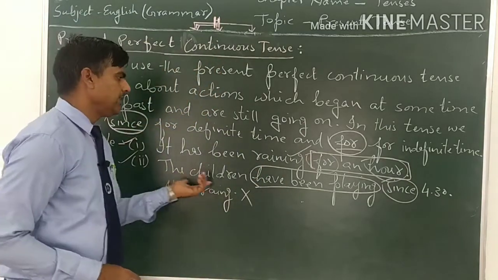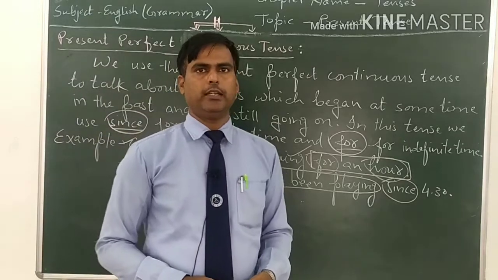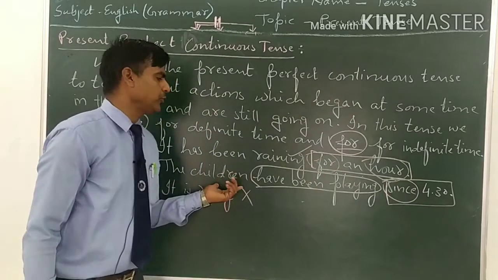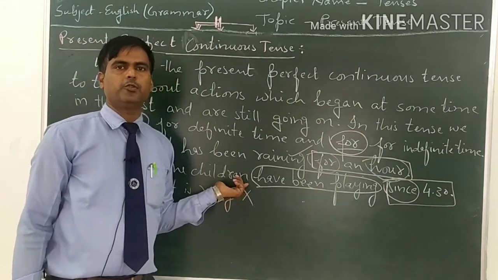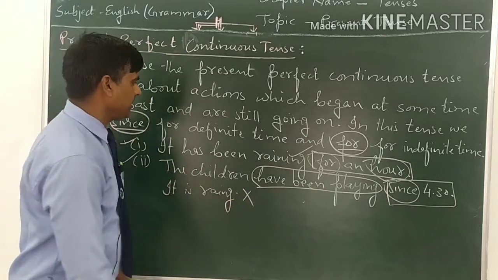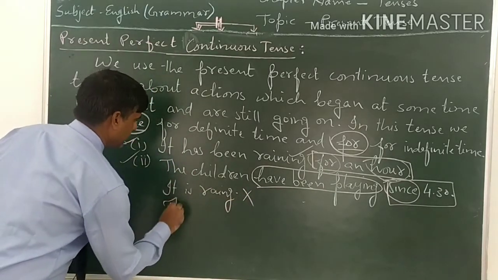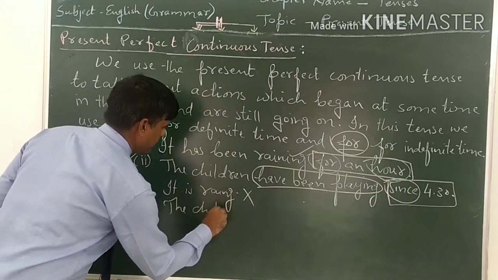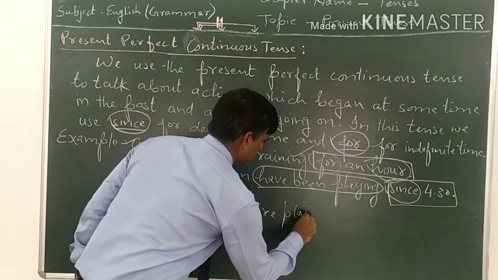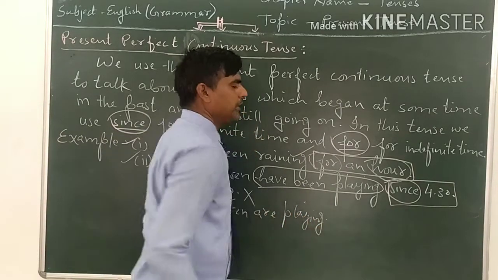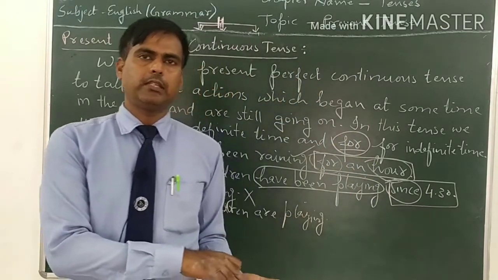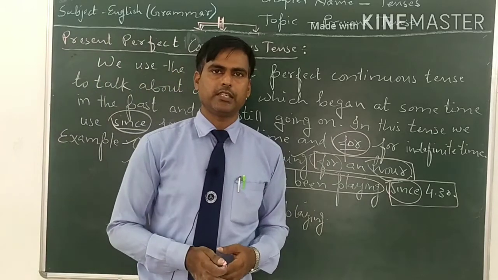For example, the children have been playing since 4:30. If we remove this time, then we will not use it in present perfect continuous tense. Then we will use it in present continuous tense. Then the sentence will be, the children are playing. So this is the difference between present continuous tense and present perfect continuous tense.